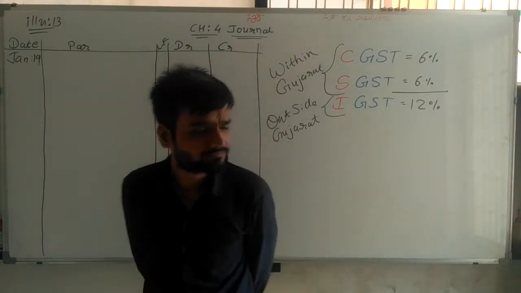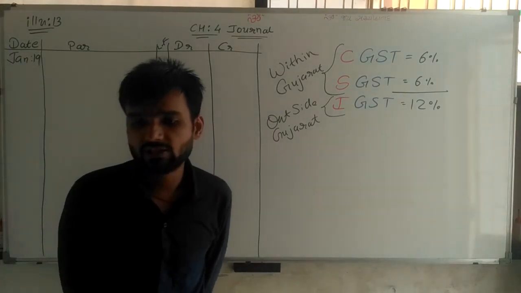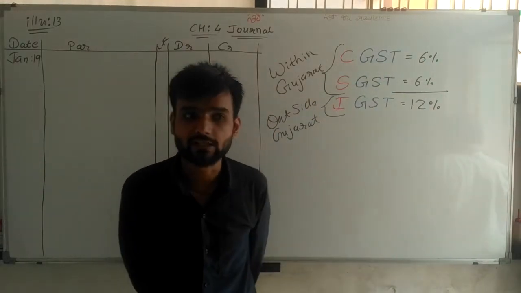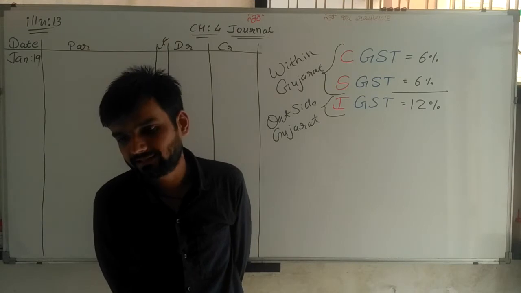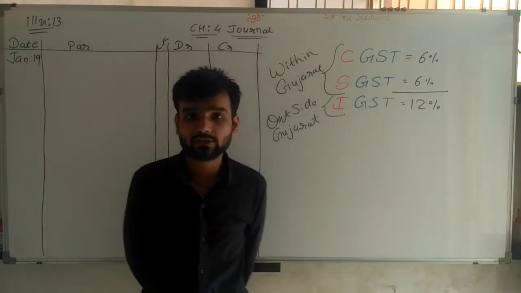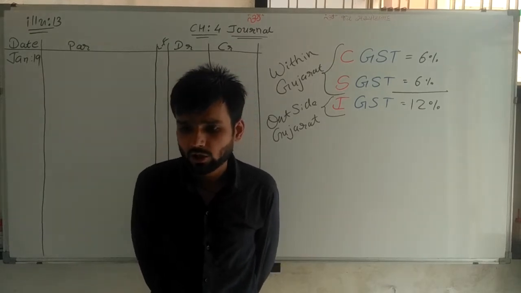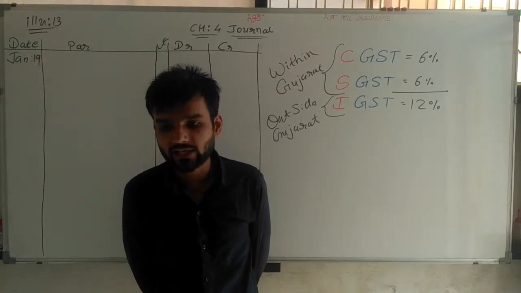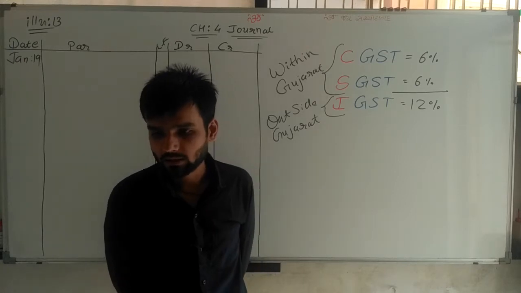Going ahead. CGST 6%, SGST 6% are applicable to the business transactions of Shri Ashwin Patel. At the same time, IGST 12% is applicable.